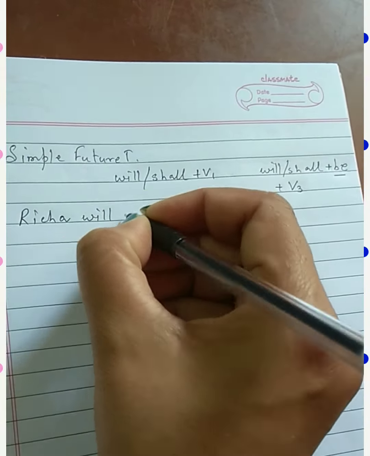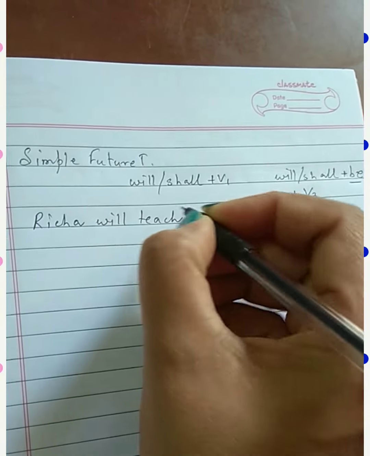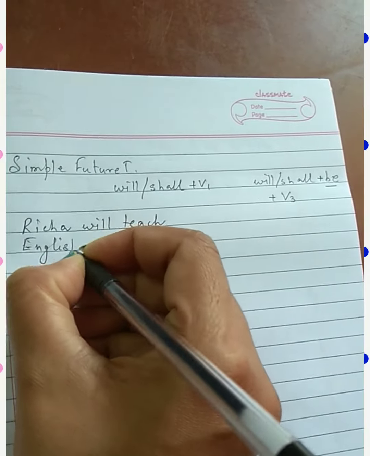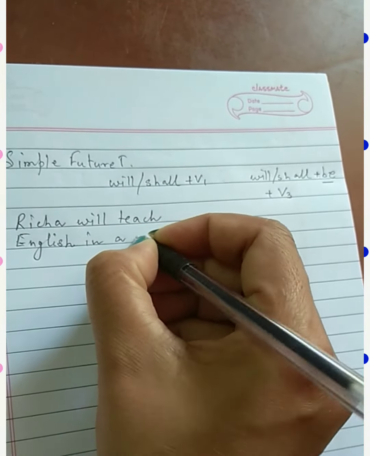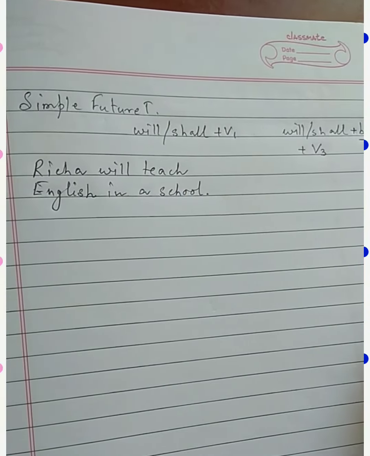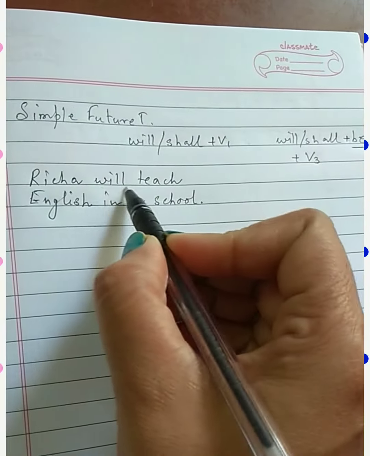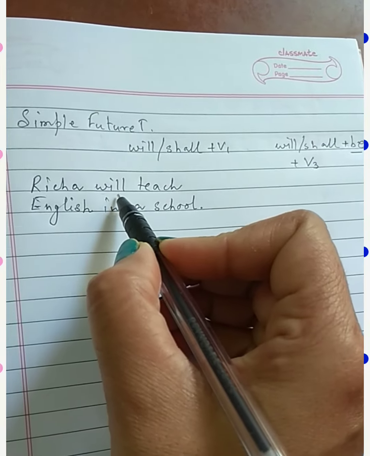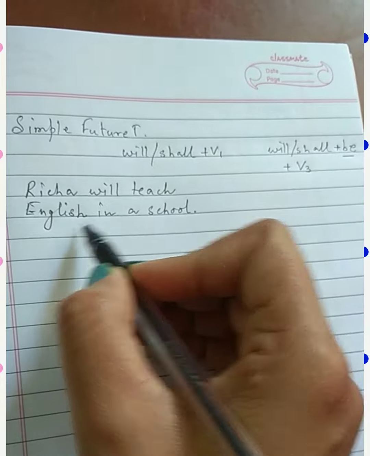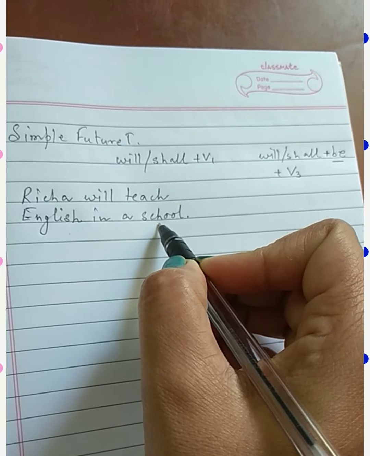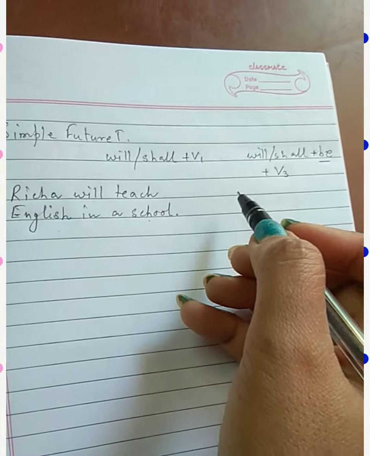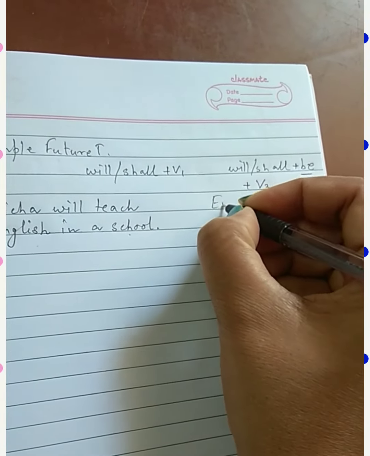Richa will teach English in a school. Richa will teach English in a school. So will teach, will means always we use in the case of future tense, will or shall. So will teach English in a school. So which is the object here? English is the object here. So we have to write English first.